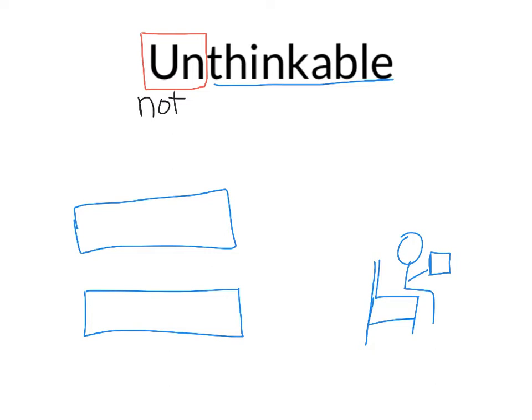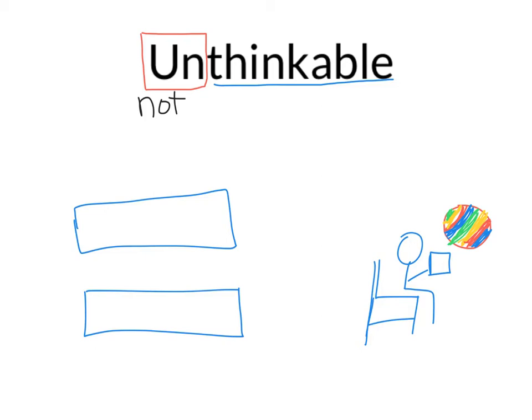Like, for example, what if you were in this classroom and somebody brought in a beach ball and they took the beach ball and they started throwing it around the room? Is that something you think would happen in our classroom? No. Miss Raina would not go for that, would she? No. And so that is an unthinkable thing. It's not something you think would ever happen in here because you know that that's not the way we do things. So something that's unthinkable is something you don't think should ever happen or would surprise you if it happened.